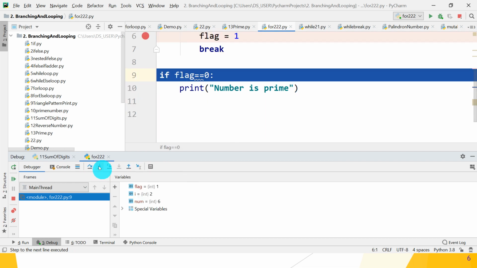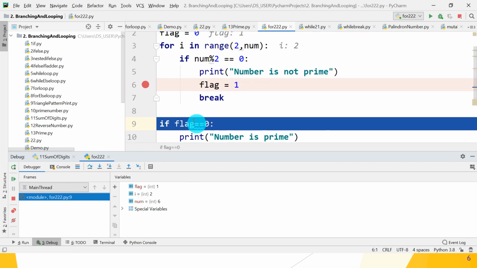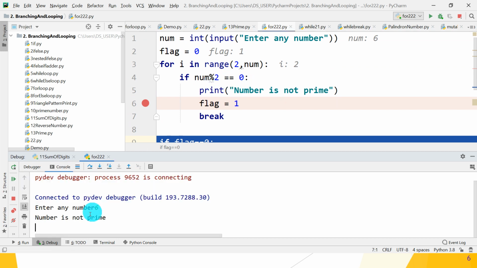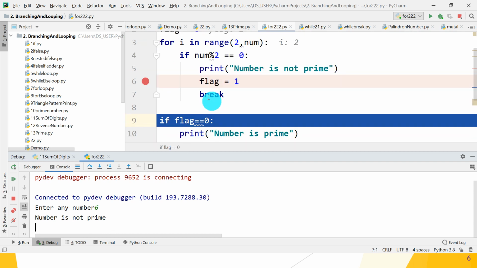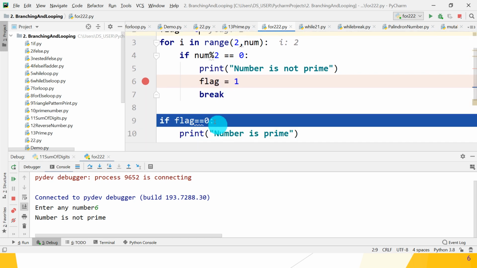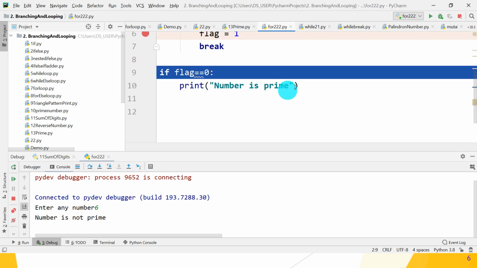At the first step 6 is divisible by 2, "number is not prime" is displayed on the console, and the break statement breaks the loop and the cursor automatically goes out. Initially flag is equal to 0. Now what is the value of flag? Flag is set, that's why flag is equal to 1. Now flag is equal to 1, then 1 equal to 0 is false, so this statement does not get executed.